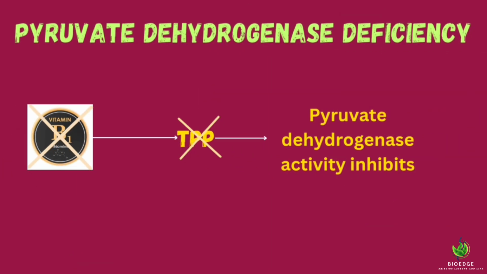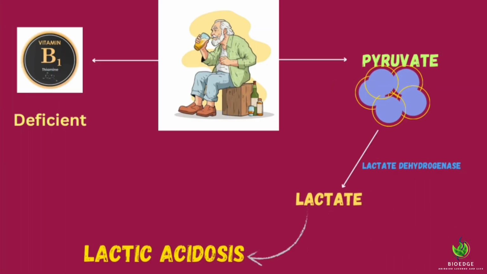Thiamine is important for the formation of TPP, which acts as a cofactor for the enzyme pyruvate dehydrogenase. So deficiency of thiamine inhibits pyruvate dehydrogenase activity. In alcoholics, thiamine deficiency interferes with the activity of pyruvate dehydrogenase. Due to this impaired PDH activity, pyruvate gets accumulated and then converted to lactate by LDH, which causes lactic acidosis.